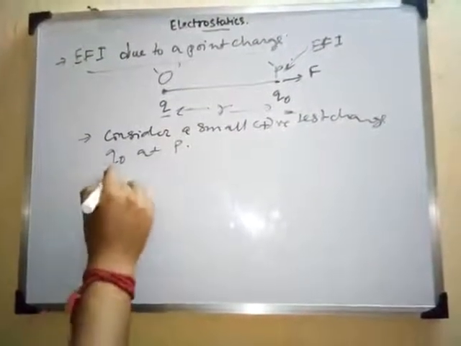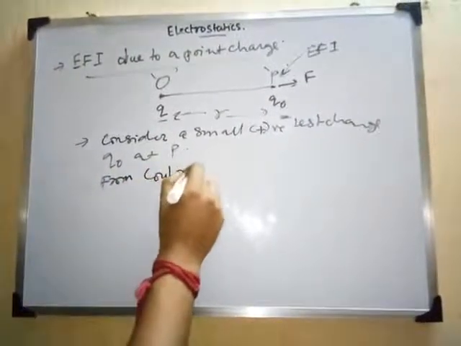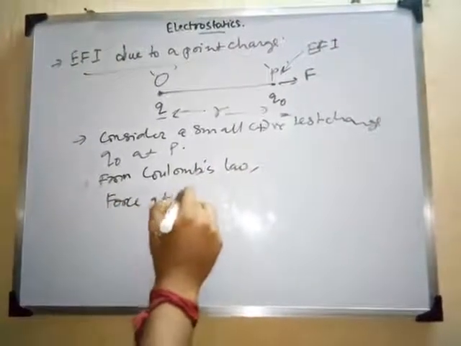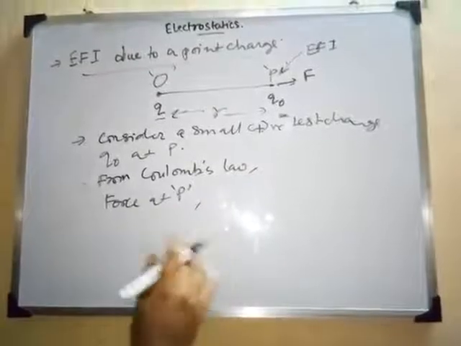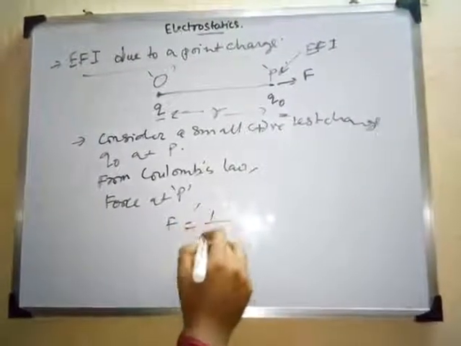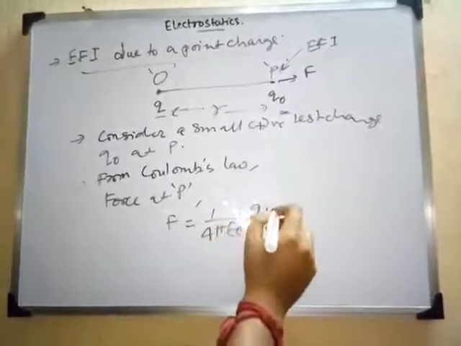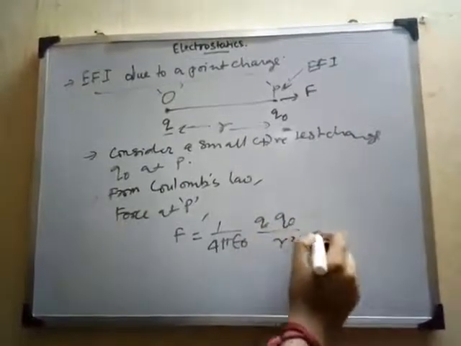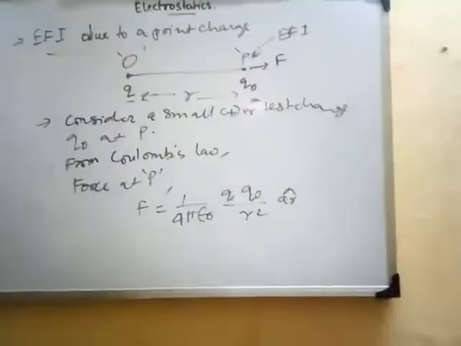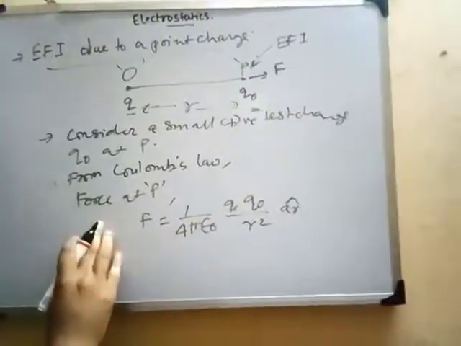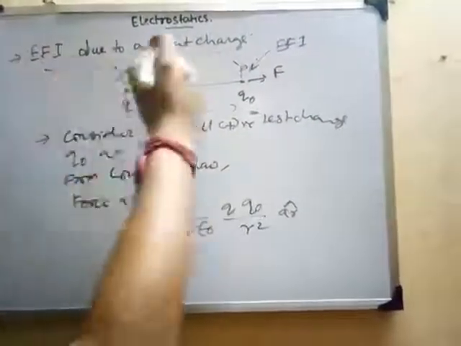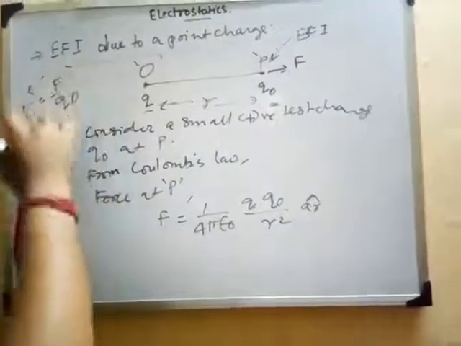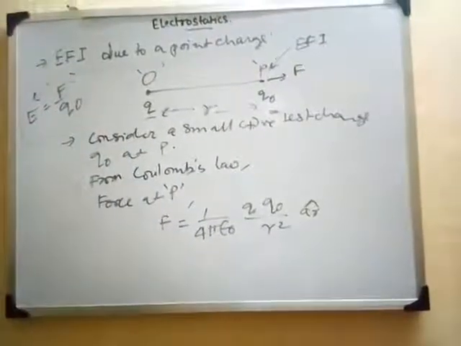From Coulomb's law we can write the force experienced at the point P, which we have already found out, as F equals 1 by 4 pi epsilon naught, Q Q naught by R square, times the unit vector aR. From the definition of EFI, which we discussed before, E equals F by Q naught.